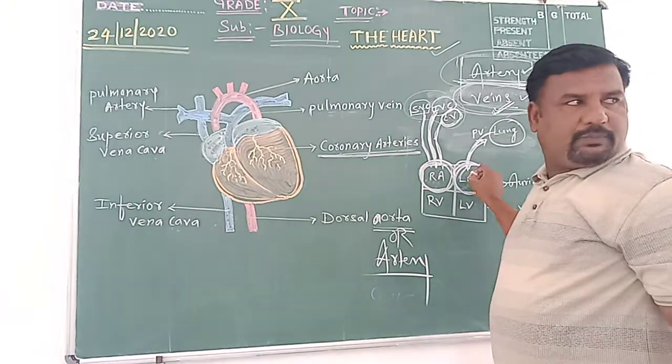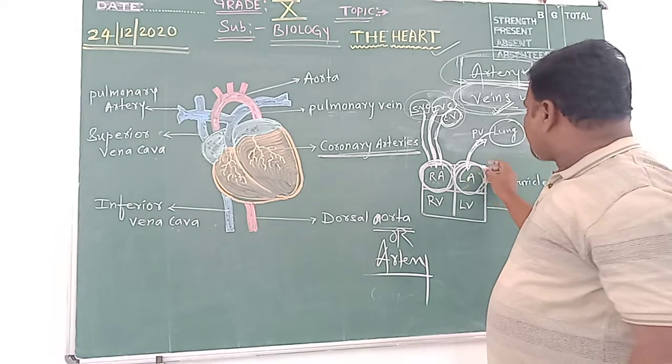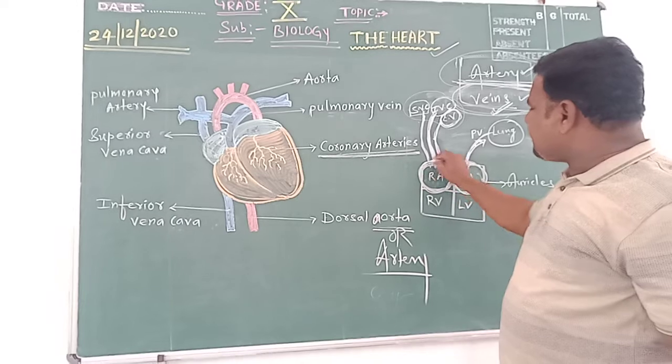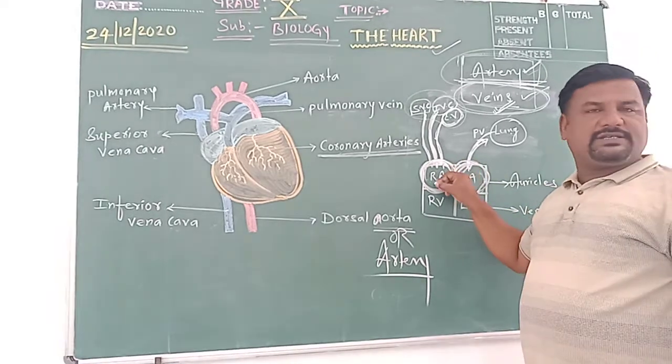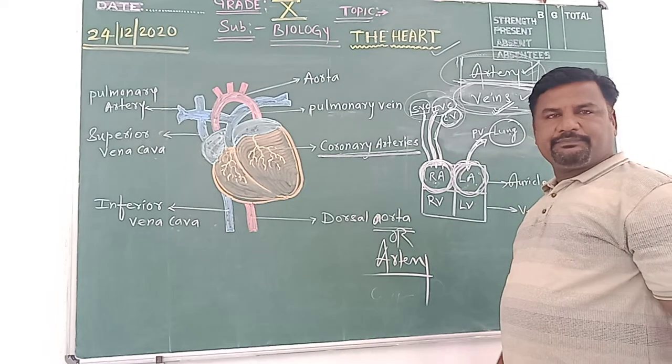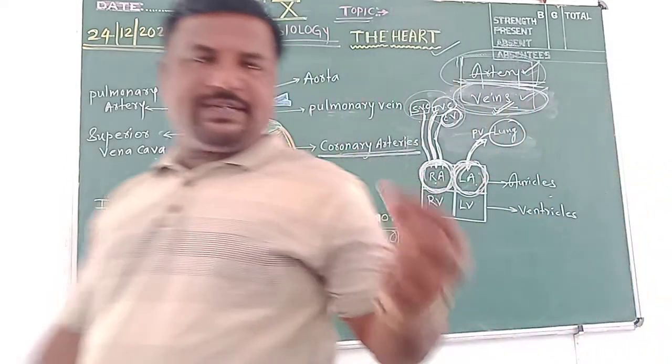From where has the pure blood come? From the lungs. Correct. So this side of the heart has deoxygenated blood and this side of the heart has oxygenated blood. Wait for a moment.